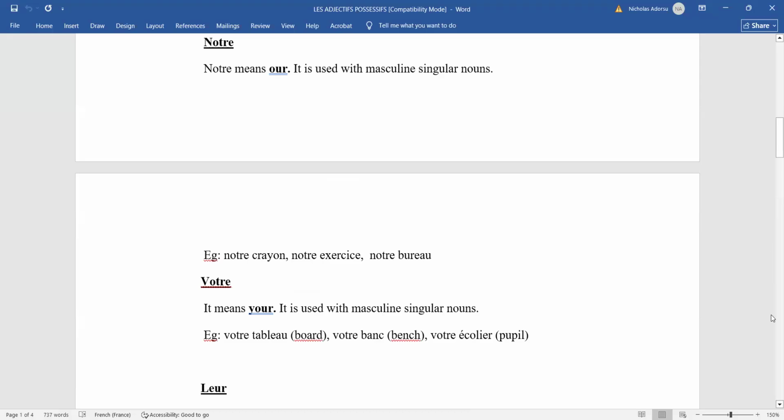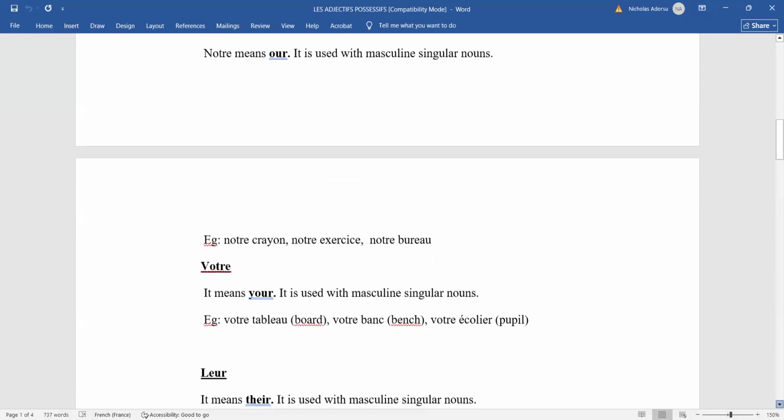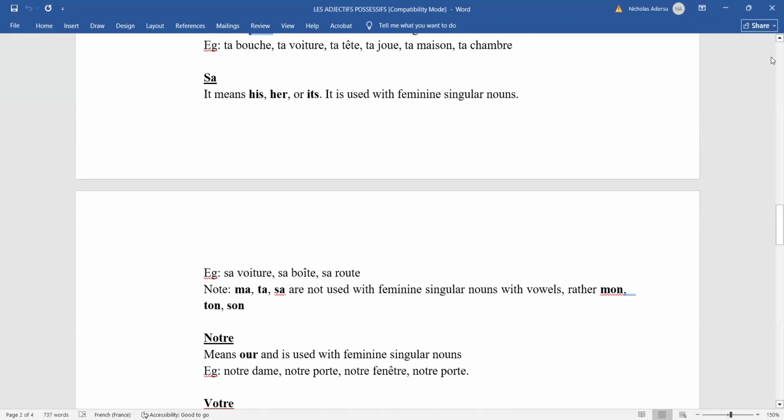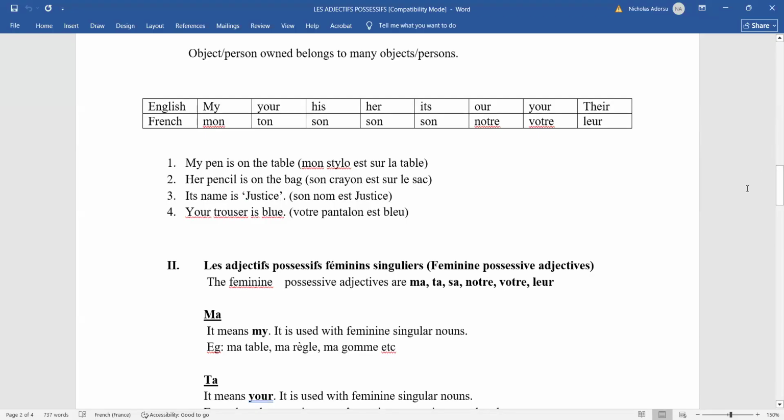So we are going to move to the feminine singular possessive adjectives now. We have seen the masculine ones. So when we come to les adjectives possessifs féminin singulier, these are ma, ta, sa, notre, votre, le. Ma, ta, sa, notre, votre, le. I remember this, sir. It rings a bell.